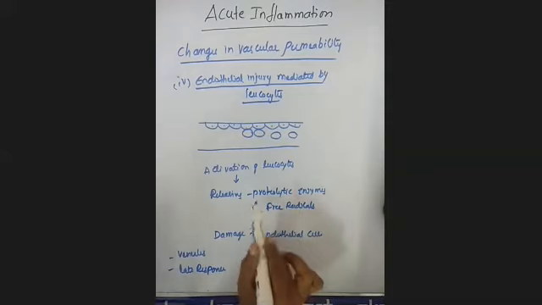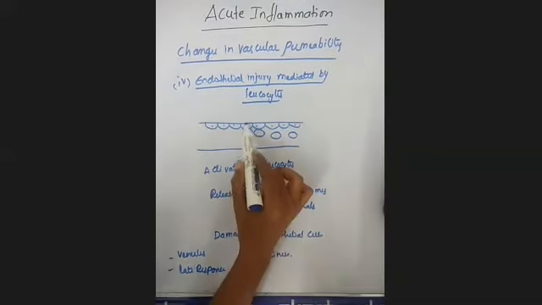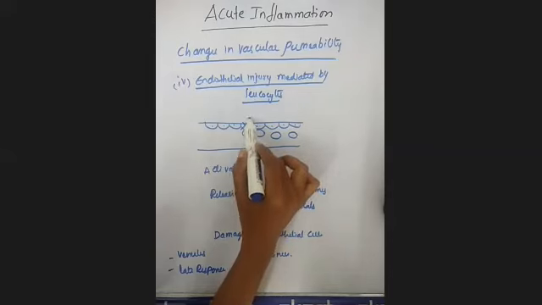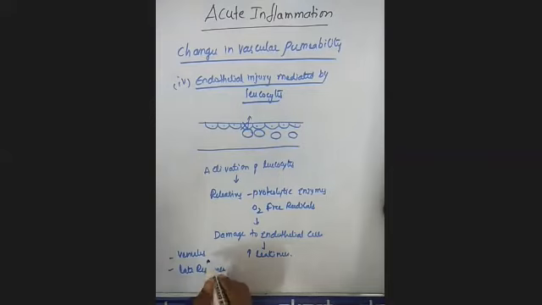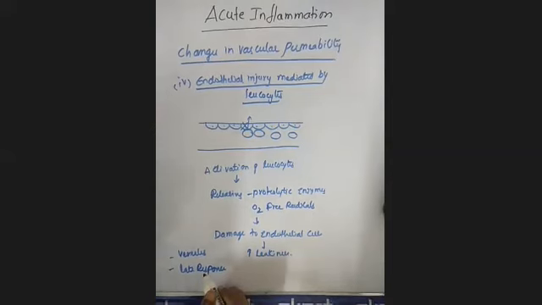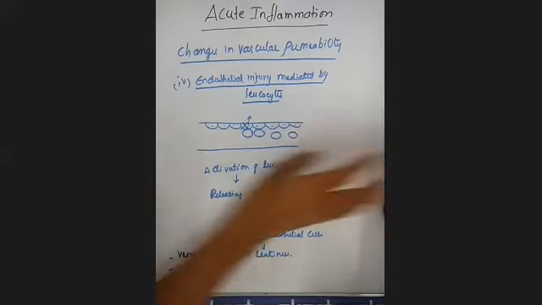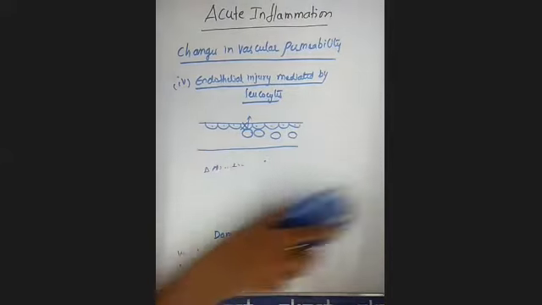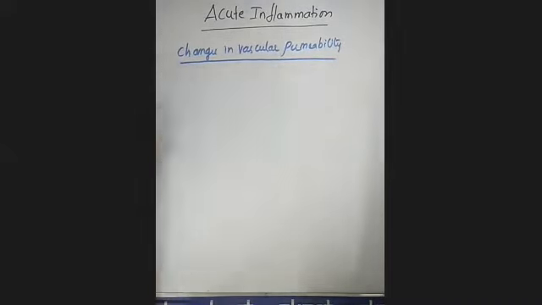Whenever these components are released, they cause damage to the endothelial cells, and automatically this increases the leakiness. This is mainly observed in venules, and it is a very late response.